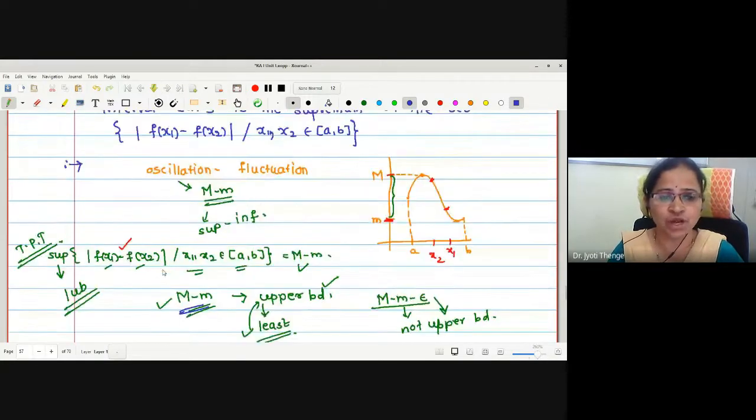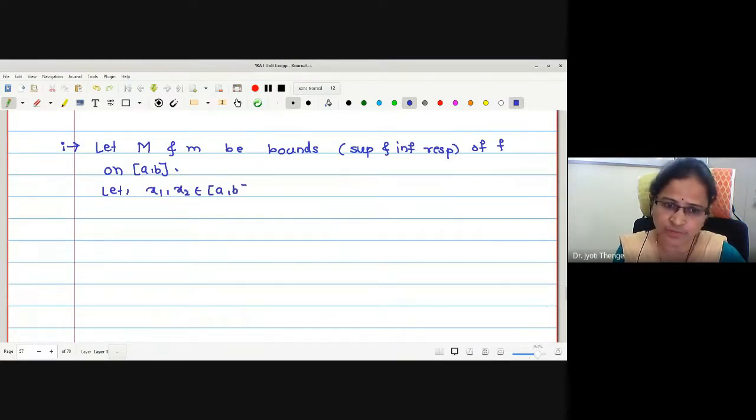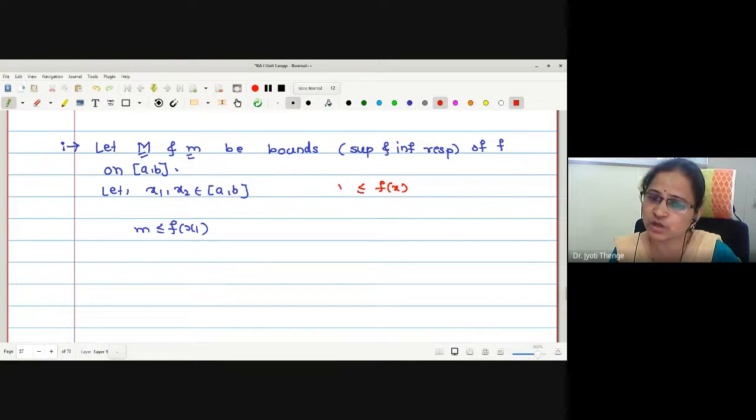Now, we are trying to construct an element of this f(x1) minus f(x2) type. Let me select any two arbitrary elements x1, x2 of the interval [a, b]. As this is the supremum and this is the infimum, can I write m is less than or equal to f(x1)? f(x1) is greater than or equal to m, no? Because whenever we assume these are the bounds, what is the meaning? f(x) lies between small m and capital M. Correct, no?